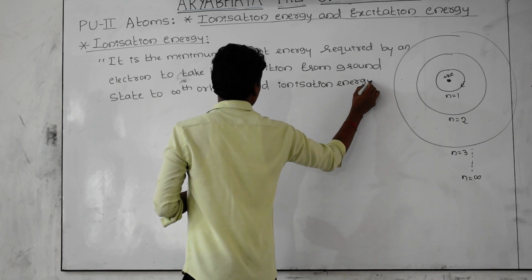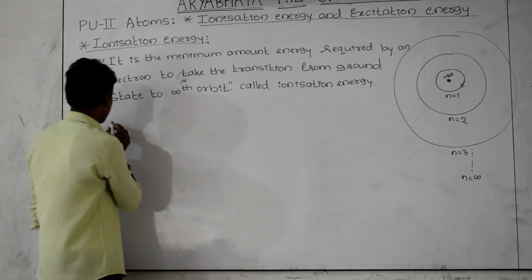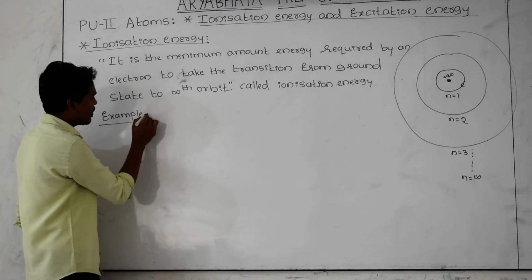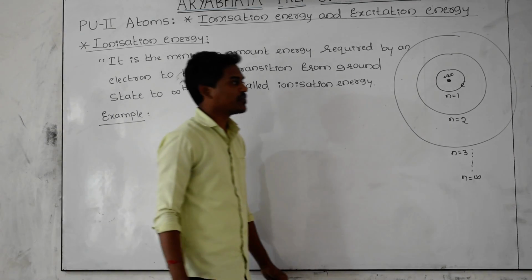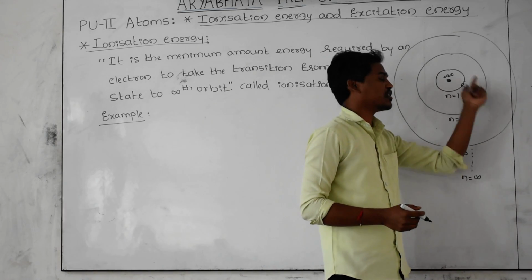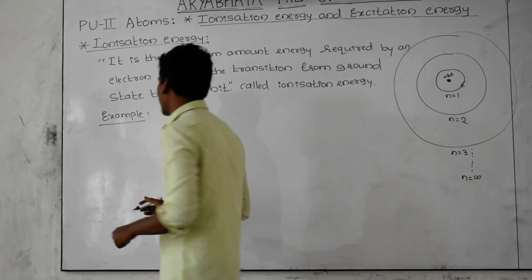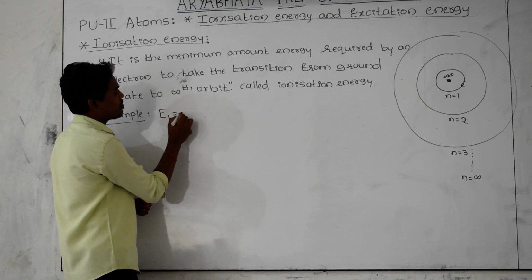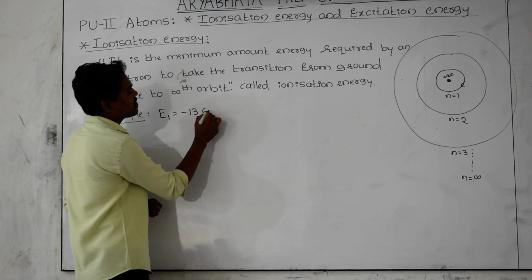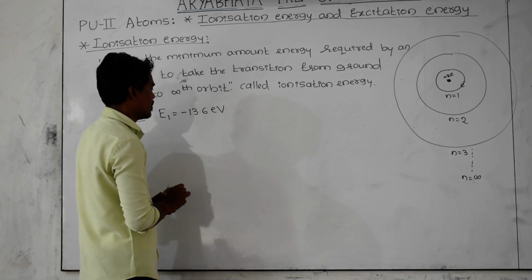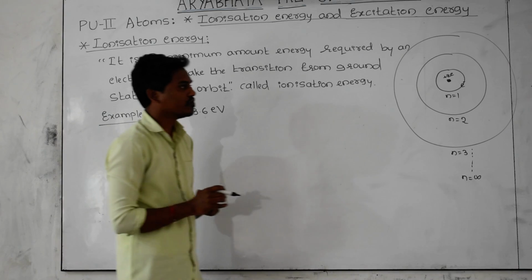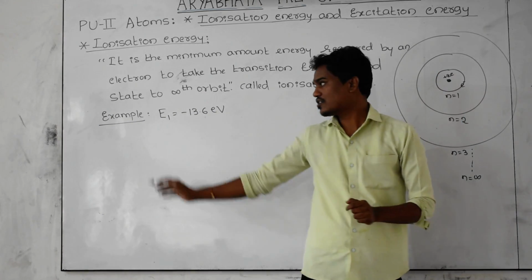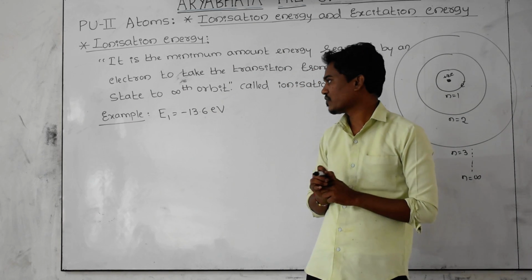As you know very well, for the hydrogen atom, what is the example? For the hydrogen atom, E1 is equal to minus 13.6 electron volt. The energy of the ground state of the hydrogen atom is minus 13.6 electron volt.